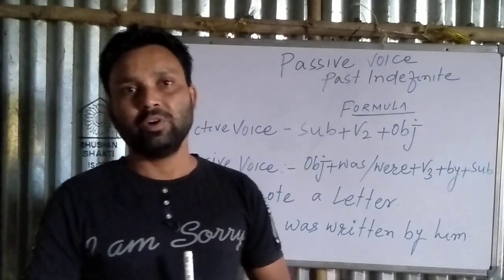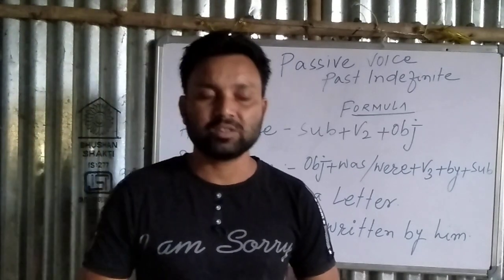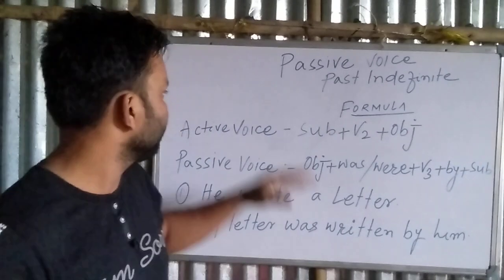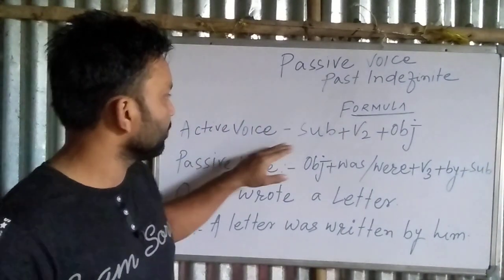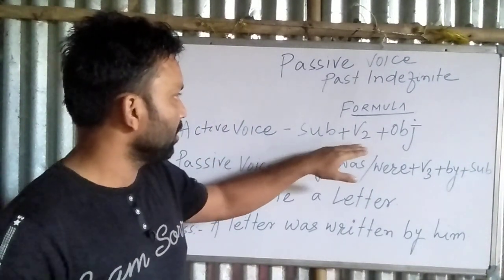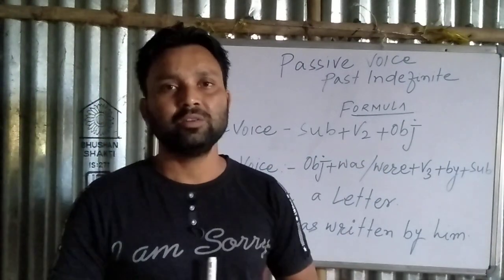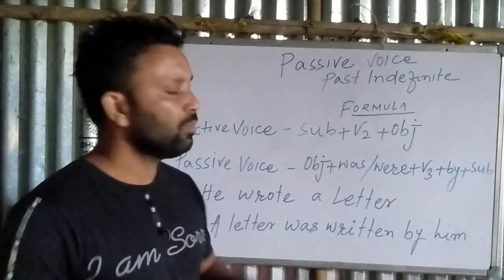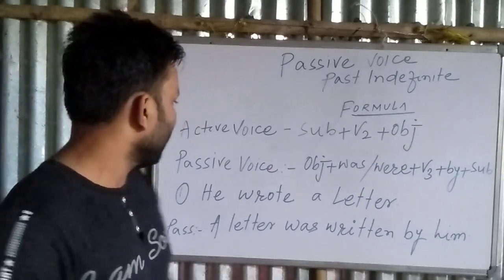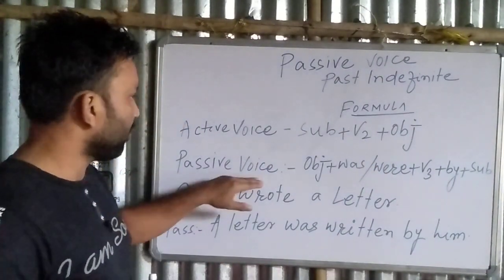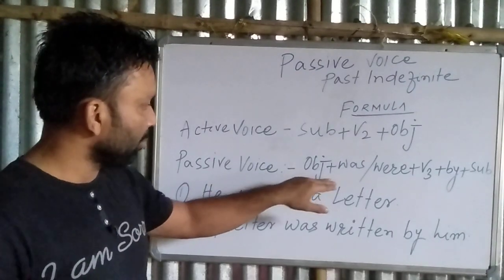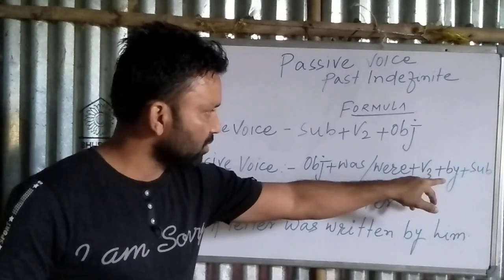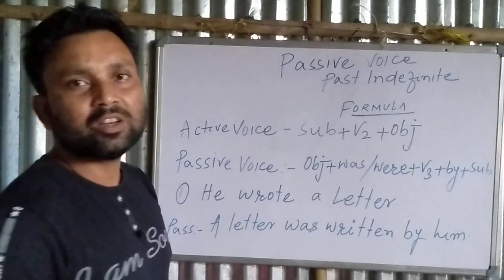Okay. What is the rule? What is the formula of past indefinite? First of all, we read it. Active voice: subject plus verb 2 plus object. This is the formula of active voice of past indefinite tense. And the passive voice formula is here: object plus was or were plus verb 3 plus by plus subject.